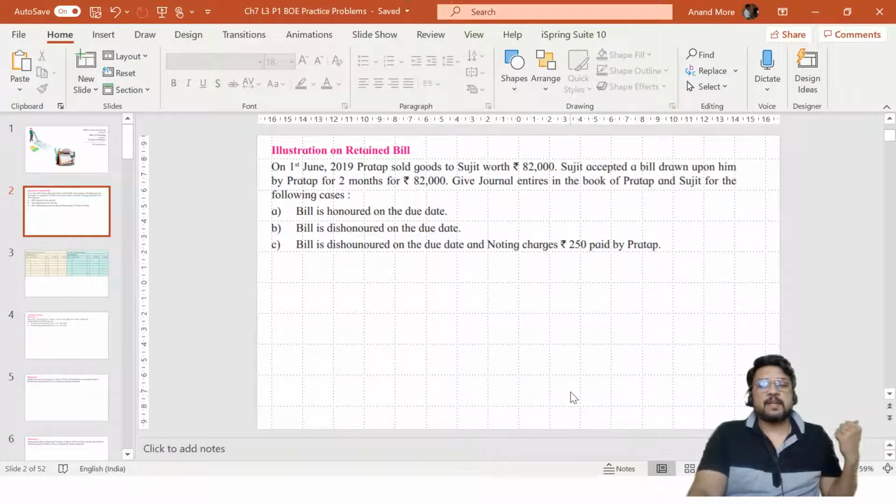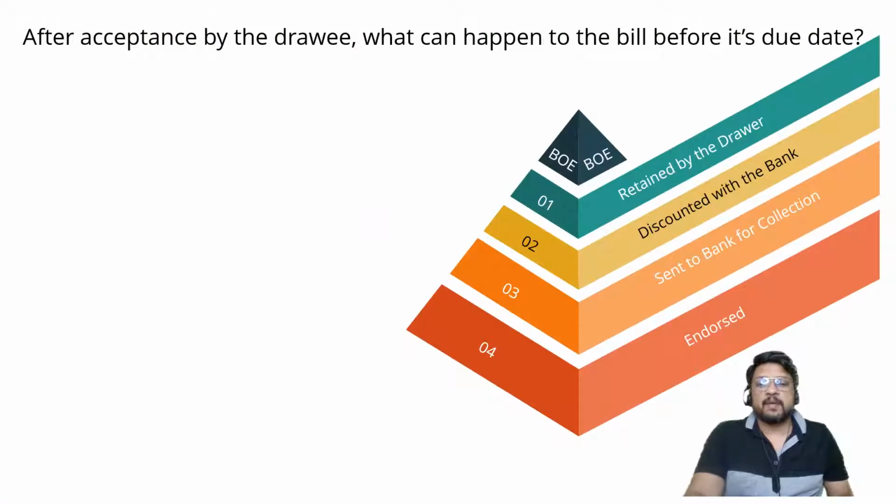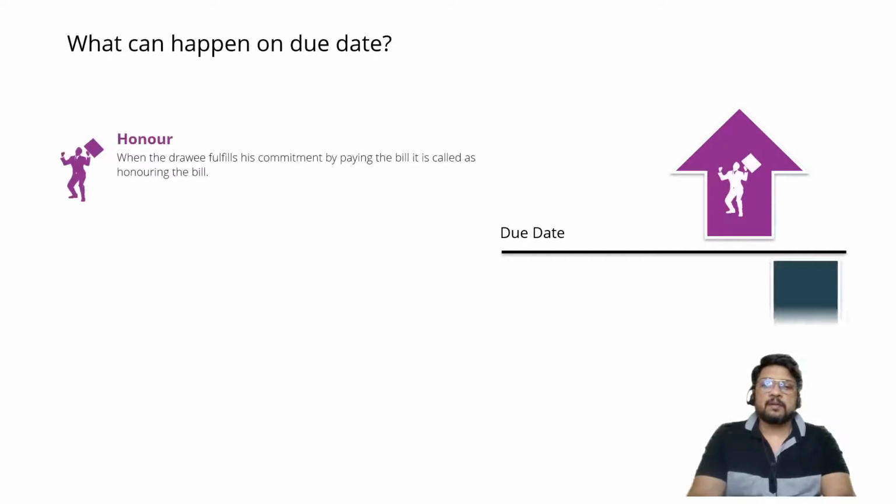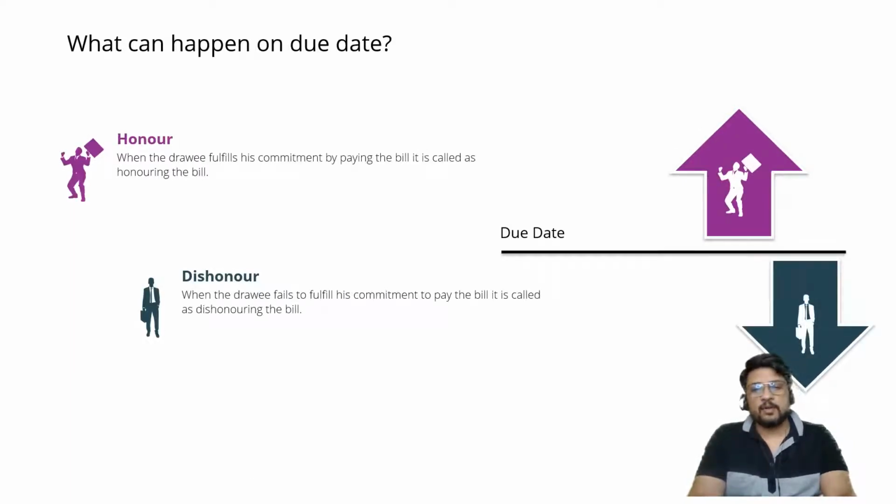And if the problem is ending in another manner, what will be the entry? So there are 3 possible endings to the same story. And if you remember properly, in this presentation we had talked about what can happen on the due date. It may be honored or it may be dishonored. These are the points which we had discussed.